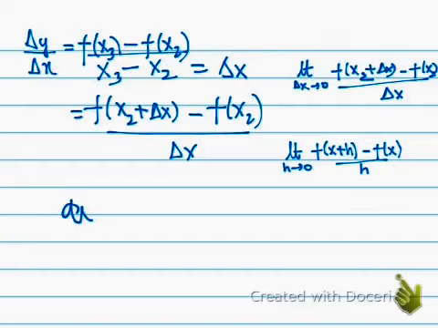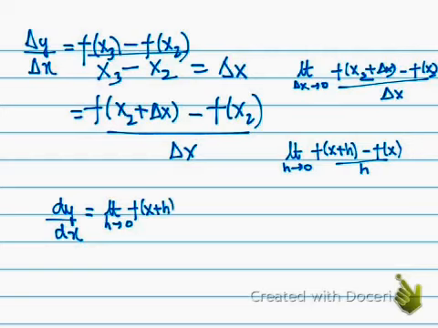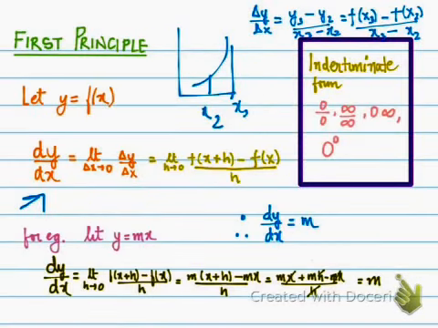Like I write dy by dx is equal to limit h tends to 0 of f of x plus h minus f of x over h. So that's what I have written here. So that is the derivative, and it's called the first principle of differentiation, right?